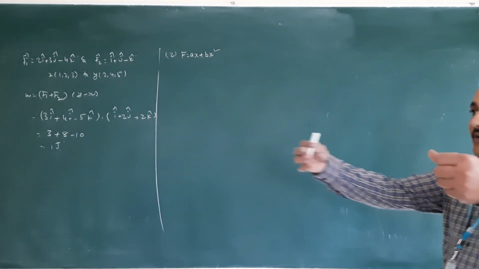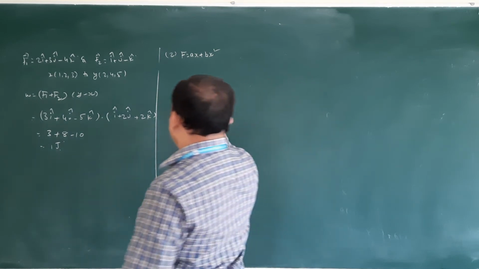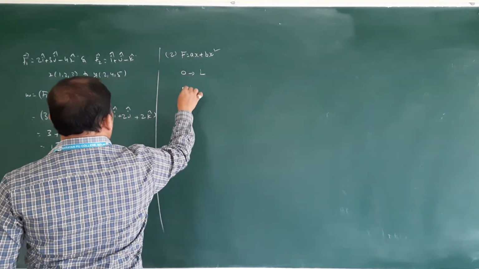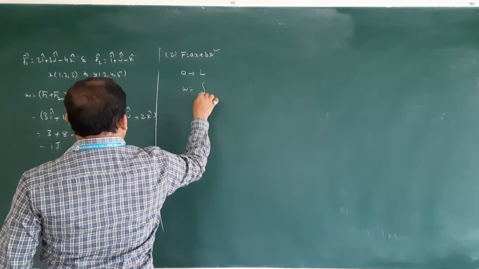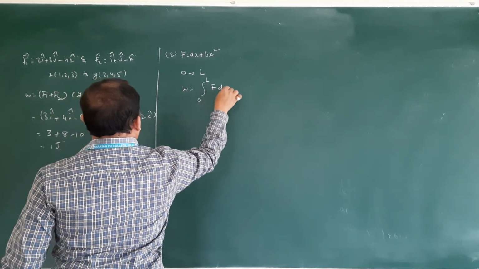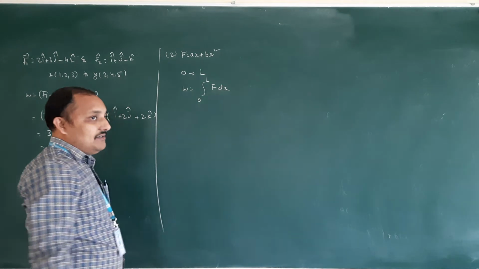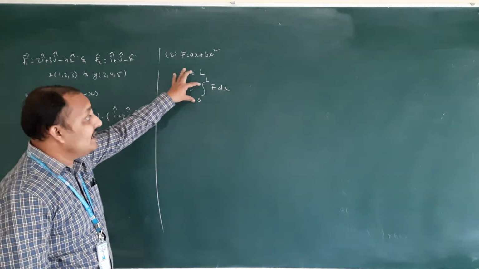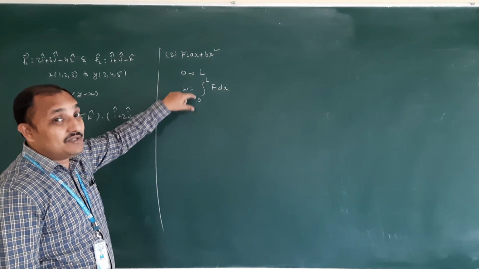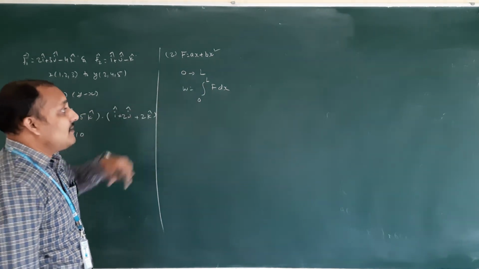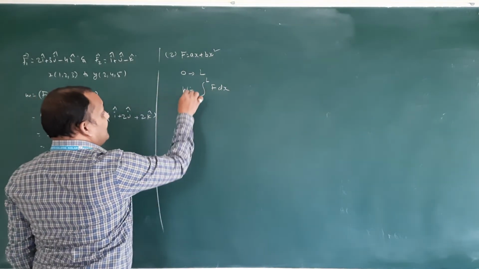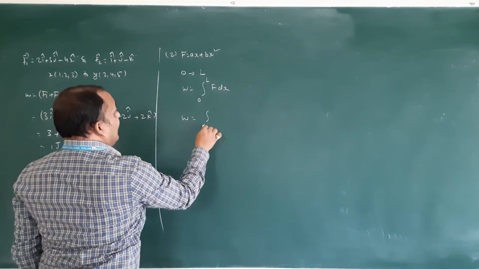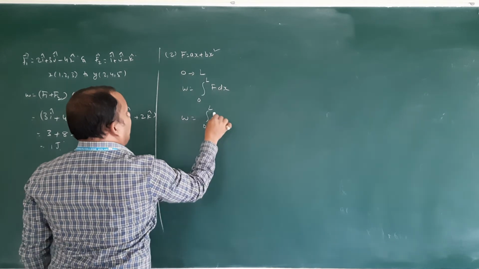Now the stretching is going up to the capital L, which means length is varying from 0 to L. So work done is equal to integral from 0 to L of F dx. Whenever they are asking work done by giving force by varying distance, you should apply this formula. Here length is varying from 0 to L. Already we gave this formula in the synopsis when we were discussing.